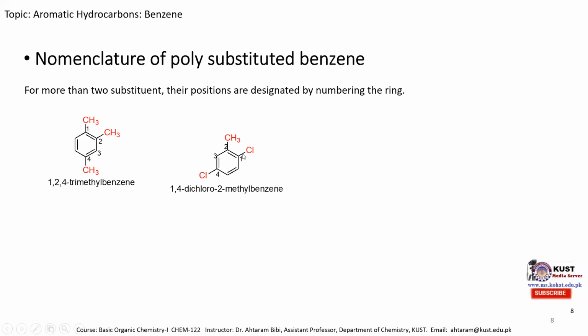Here are 2 different substituents, methyl and chlorine. And we know that chlorine has a higher atomic weight as compared to methyl. So we will give preference to chlorine. So it's position 1, then position 2, 3, and 4. So we can call it 1,4-dichloro-2-methyl benzene.